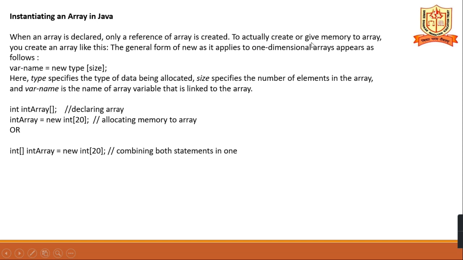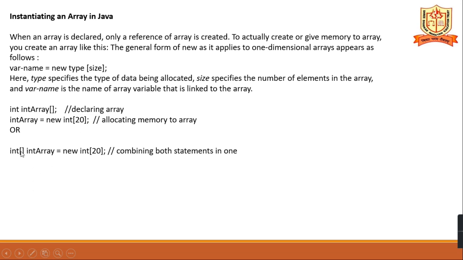To actually create or give memory to the array, you create an array like this. Data type, then the variable name, and using the new operator you can allocate the memory to the array: new int of 20. This is also valid. Declare this one, then instantiation, and this is also valid.